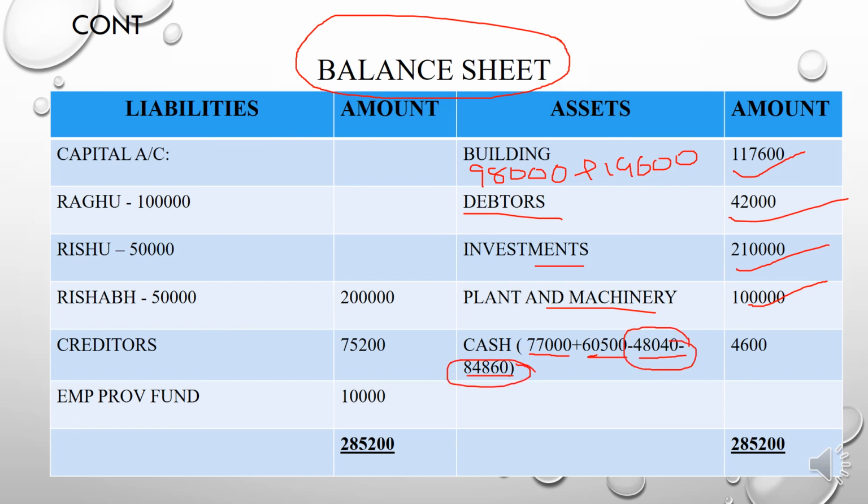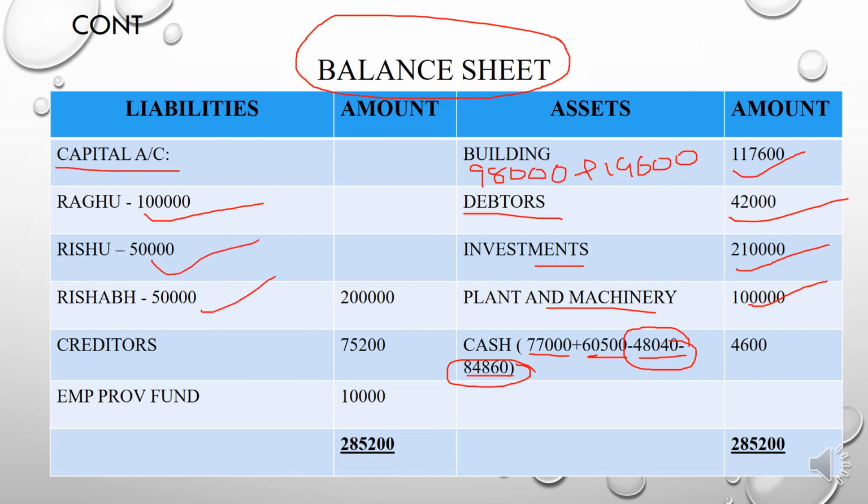Right. Then you need to write the capital accounts. You should not write the capital amounts from the balance sheet in the question, because those are the old values. Now you have to write the new capital, which you get when you do the steps. You get the new capital of rupees 2 lakh, and we allocate this 2 lakh to partners in the ratio 3 is to 1, and you get 1 lakh 50,000 and 50,000. That is the amount you need to write here.